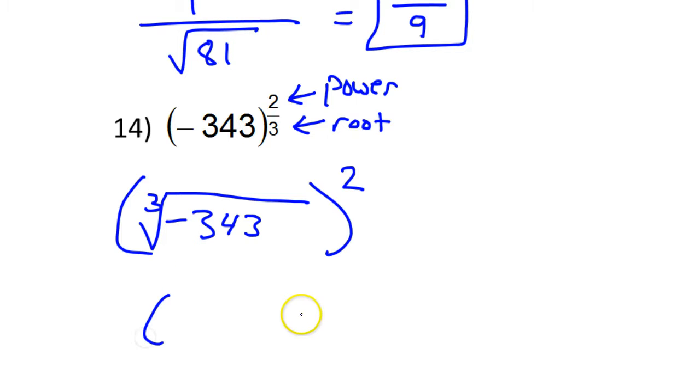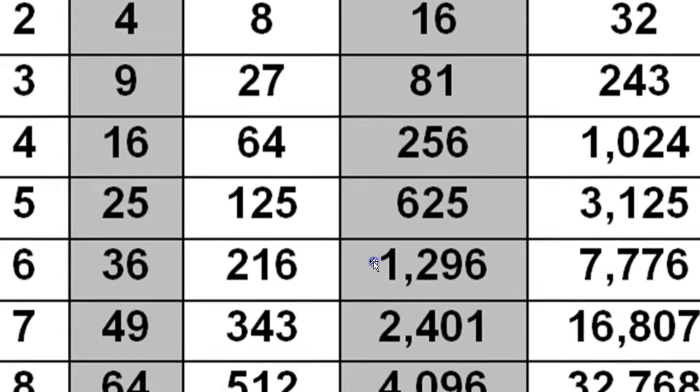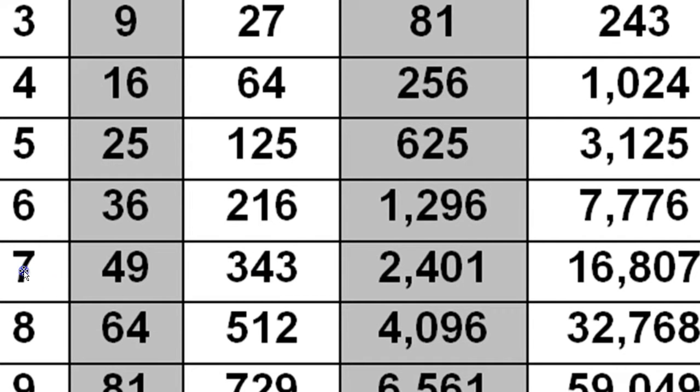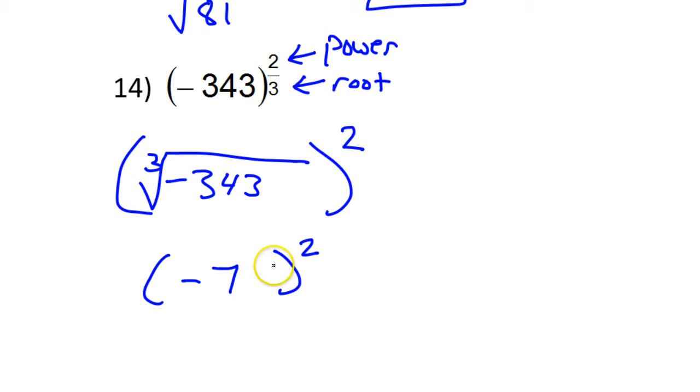It'll just be a negative answer. So the cube root of 343 is 7. Since it was negative 343, it'll be negative 7. So negative 7 squared is positive 49. Negative 7 times negative 7 is positive 49. So that's the answer to number 14.